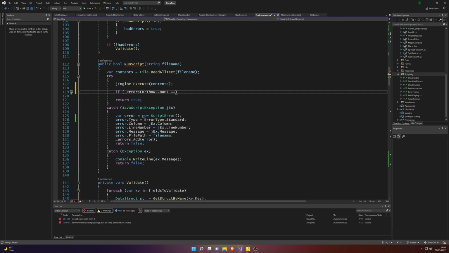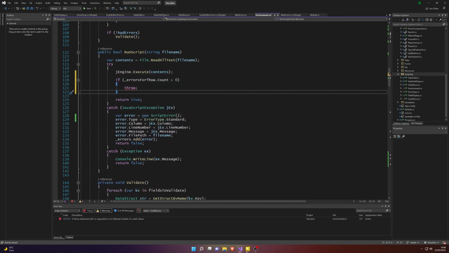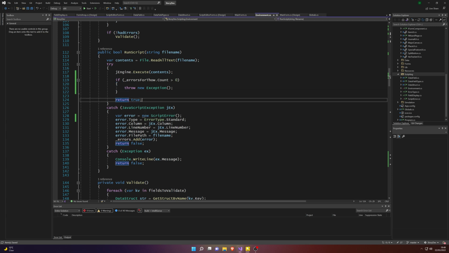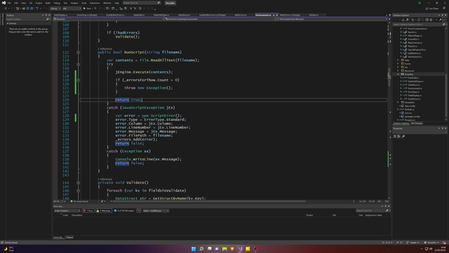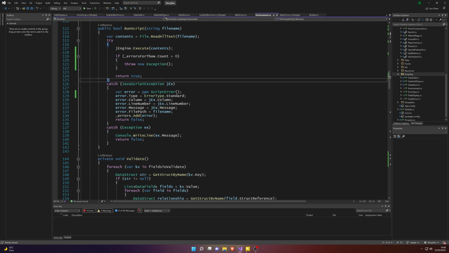Scroll back up here and we take a look at errors for throw. Of course we can't use throw directly, so we attempt throw new exception, and I do kind of look this up to see whether or not it would be worth looking at it. So I do look this up, check it out.